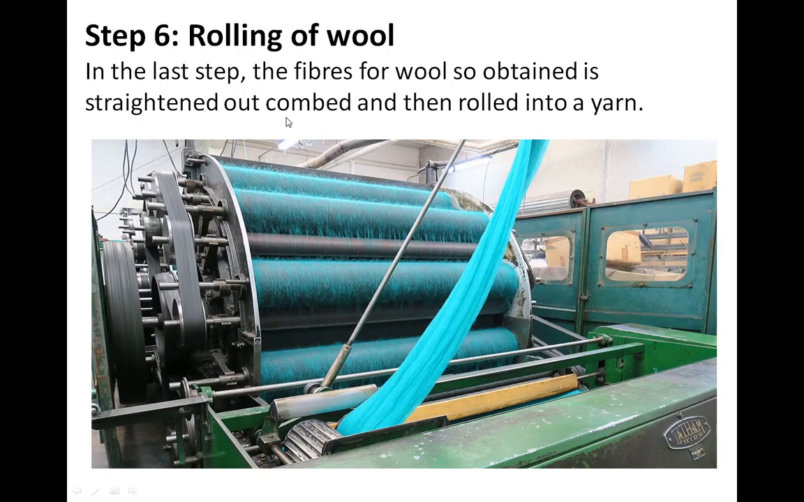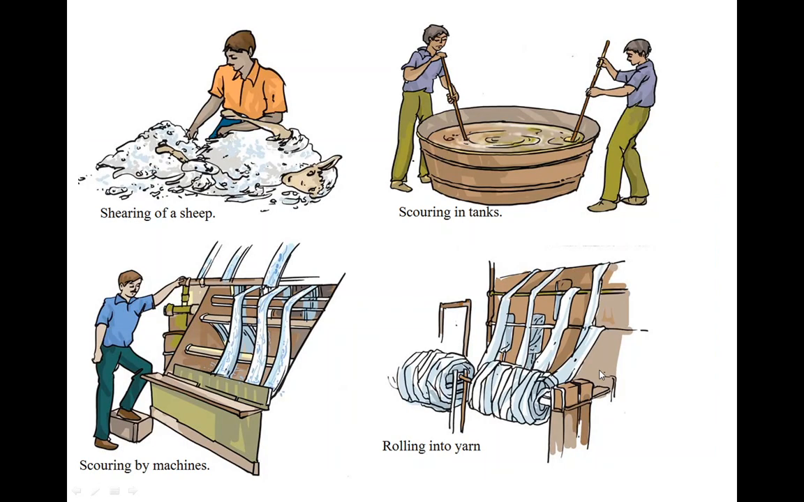See, the many steps are there. The scouring in tanks means using warm water, two boys are cleaning or removing the grease and all, or with the help of a machine also we can wash that. And then the dyeing process is there, and then the rolling into yarn. Okay, this image is from your textbook. So I hope that you have understood about the wool, how we are getting the wool from sheep.